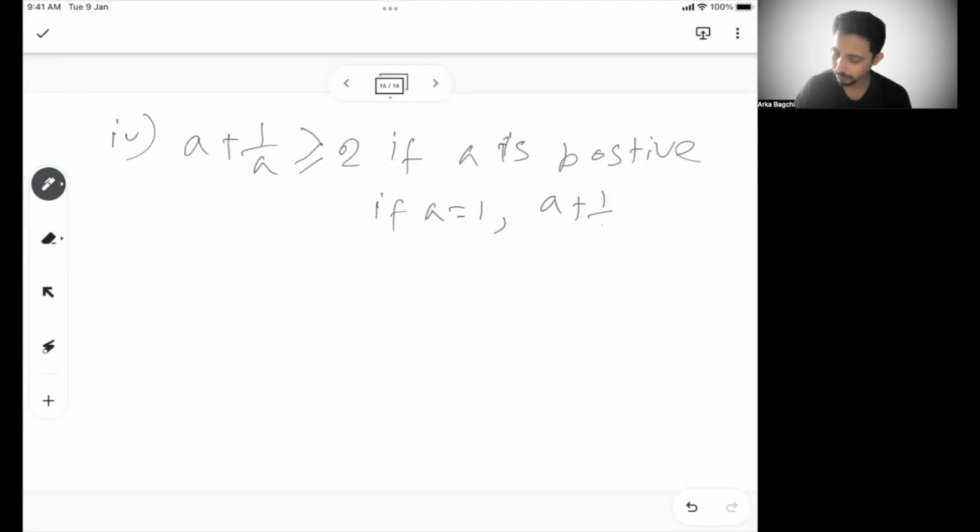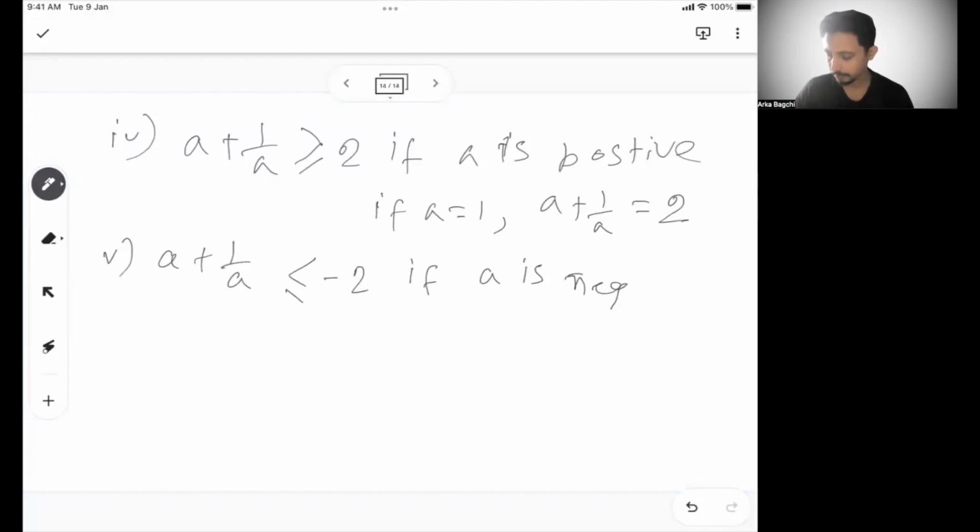For all other values, it will be more than 2. Similarly, A plus 1 by A is less than or equal to minus 2 if A is negative. If A equals minus 1, then A plus 1 by A is equal to minus 2.